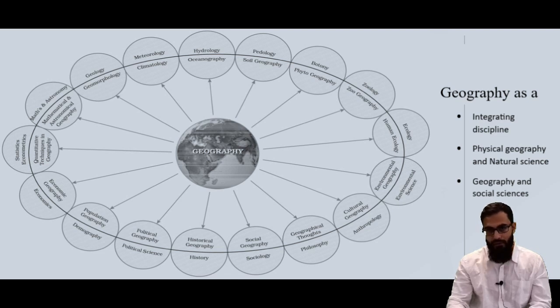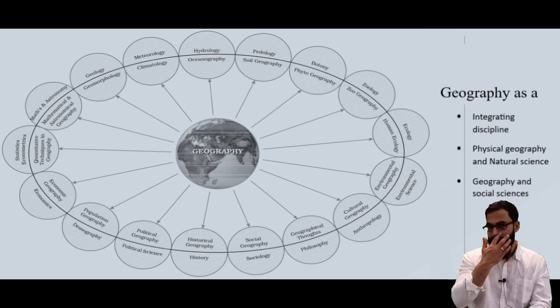So geography played a role there. Similarly, there are other disciplines like social sciences; for example in economy, any region having high resources will be economically more developed. So geographical factors also play a role there. Geography is an integrating discipline.